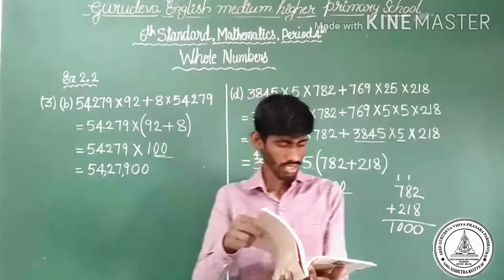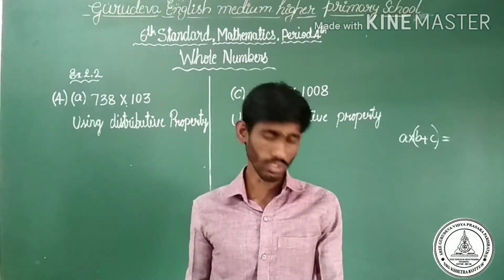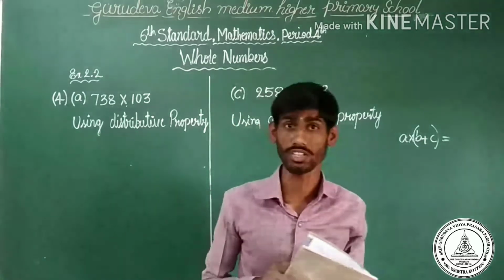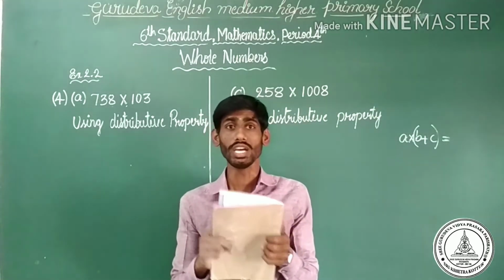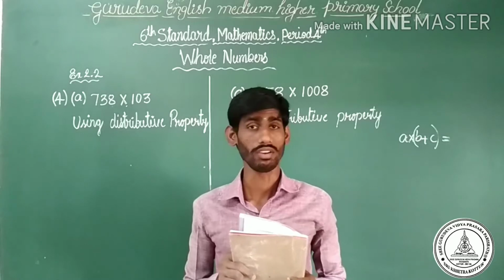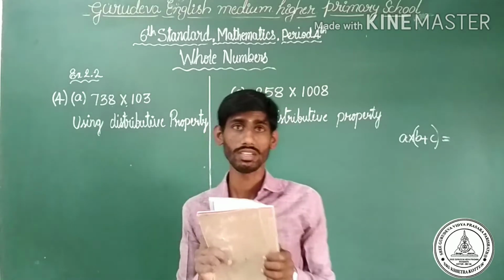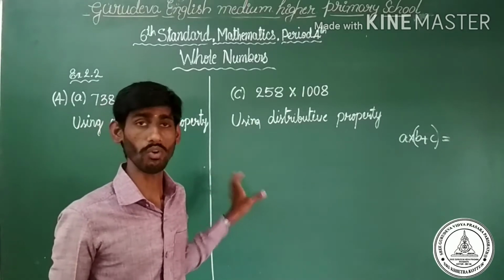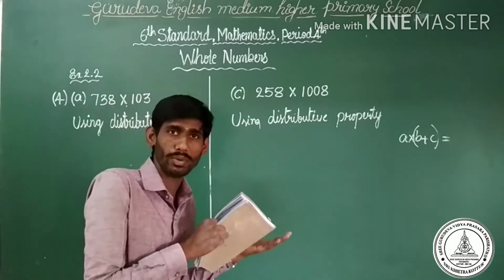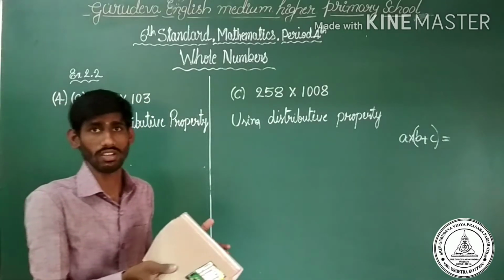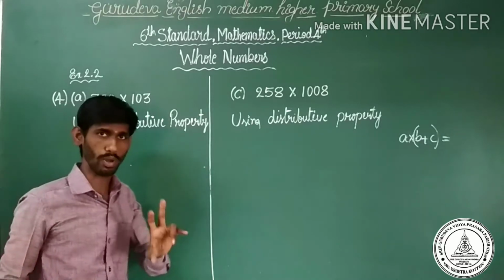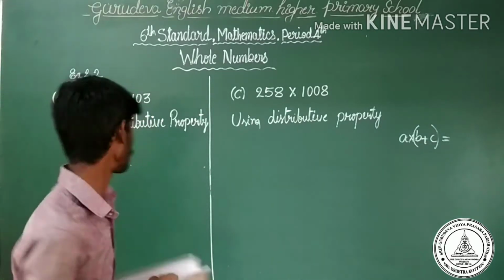Let us move to the fourth one. Find the product using suitable properties. You know very well the properties: closure property, commutative property, associative property, distributive property, and identity property. Using these properties, which property is suitable to solve the given problems? This is the question. Why should we use the properties? If we use the properties, the problem becomes very easy. That is the reason. There are 4 problems. I will solve 2 problems. 2 problems are your homework. Let us observe A.